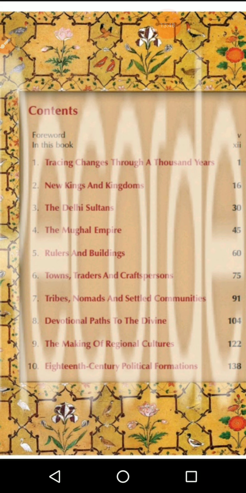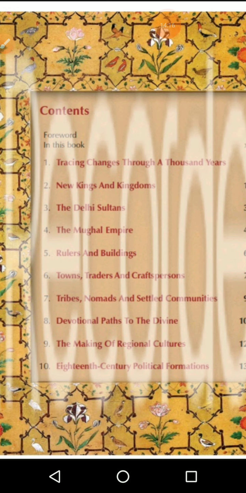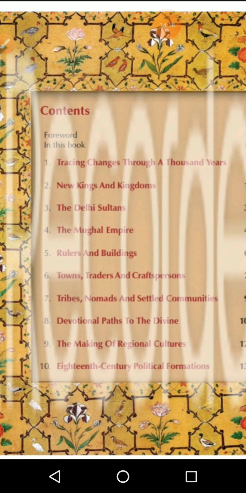And in 8th standard we are going to see how the British people, those who came for trade, started to become rulers. The next one is the Delhi Sultanate and the Mughal Empire. Here in 7th standard we see about the British East India Company, as well as other East India companies like the French East India Company and the Dutch East India Company, but they were not that powerful here in India. The next one, rulers and buildings.